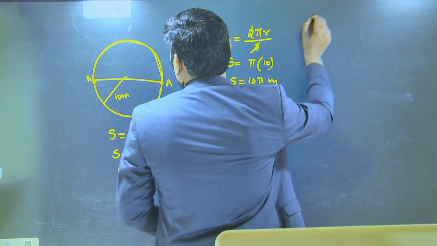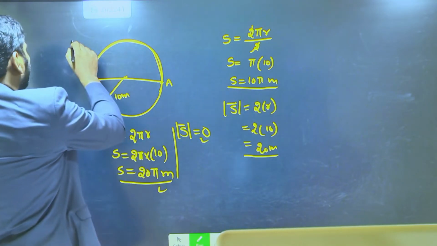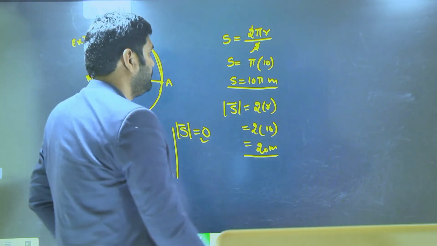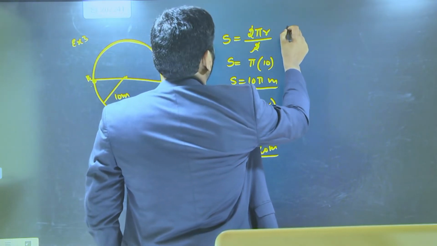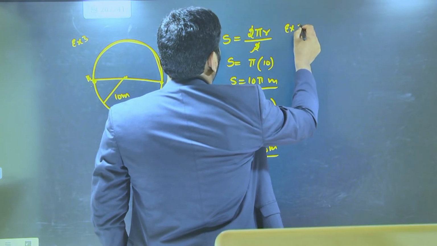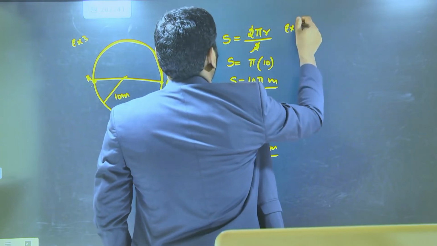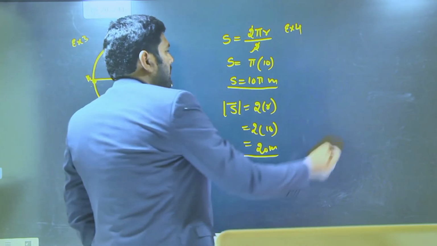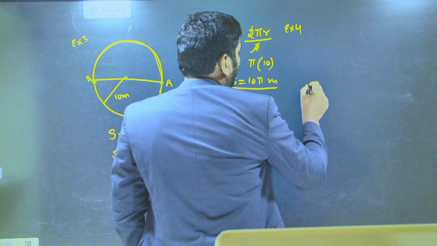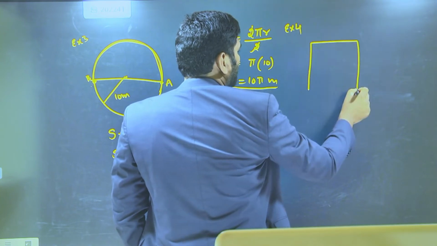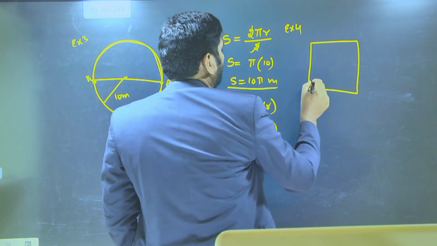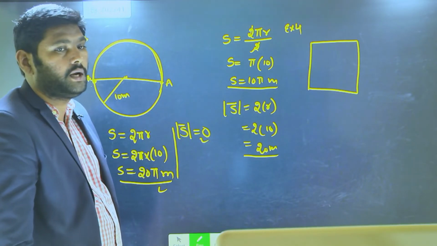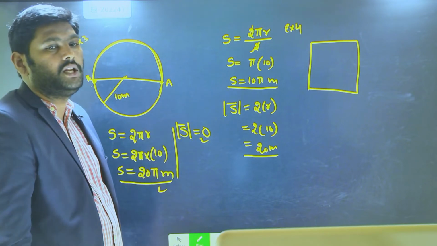This is example number 4. Sorry, example number 3, let me take another example, example number 4. In this example number 4, let's take a square path, a mosquito traveling in a square path. The mosquito is roaming in a square path.